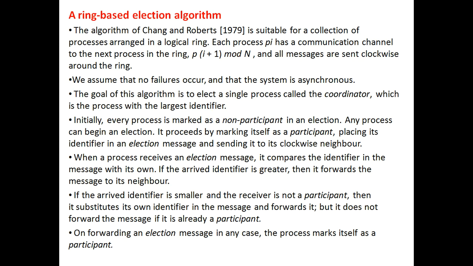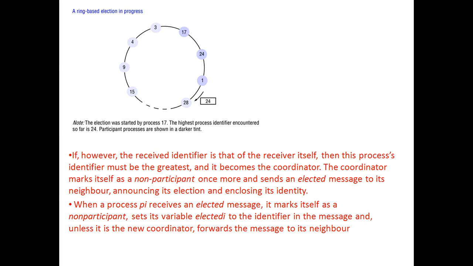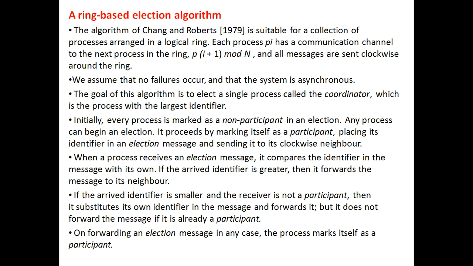The first algorithm is the ring based election algorithm. Before discussing the points, we will go to the diagram now. In the diagram, it's a ring based diagram in a clockwise direction. There are many processes with their process IDs, or say identifiers of the processes, like 15, 9, 4, 3, 17, 24, 1, 28, 24. You have so many processes which are arranged in a ring fashion, that is in a clockwise direction.